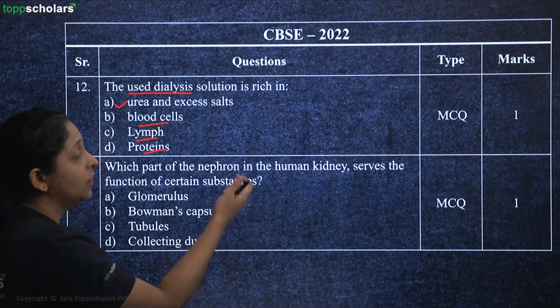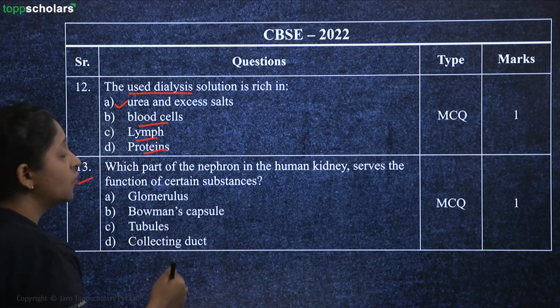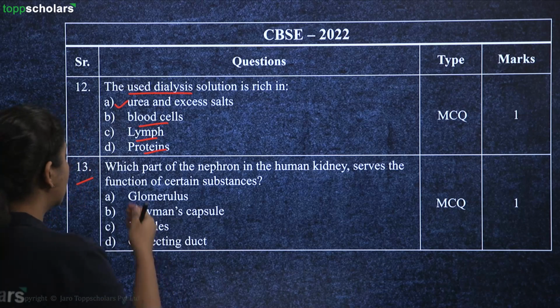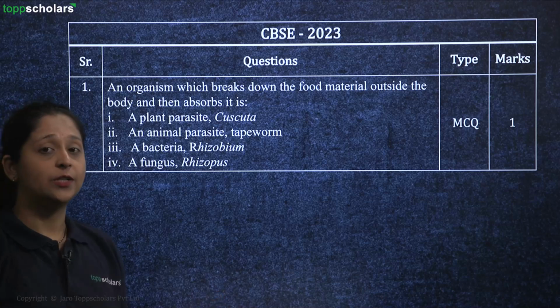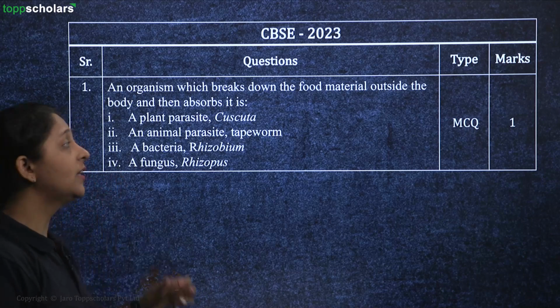Which part of the nephron in human kidney serves the function of certain substances? Glomerulus, Bowman's capsule, tubules, or collecting duct. Now coming to the questions which were there for the year 2023.